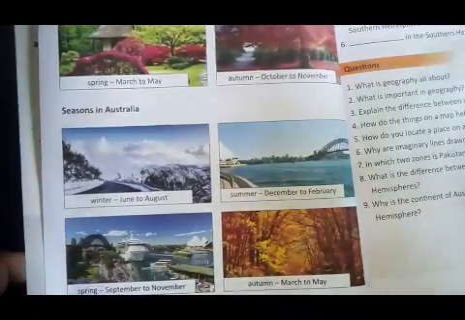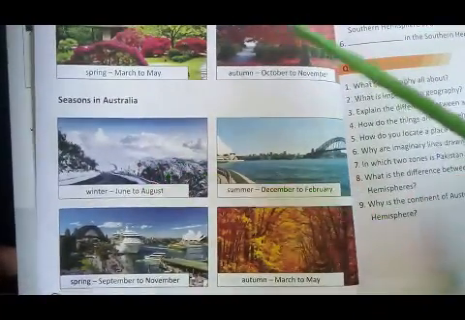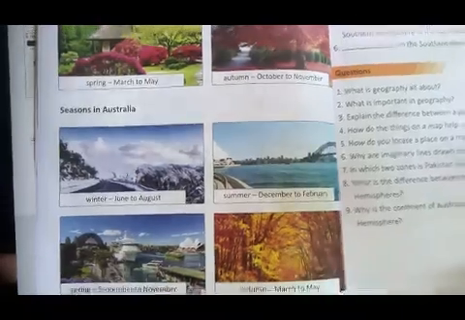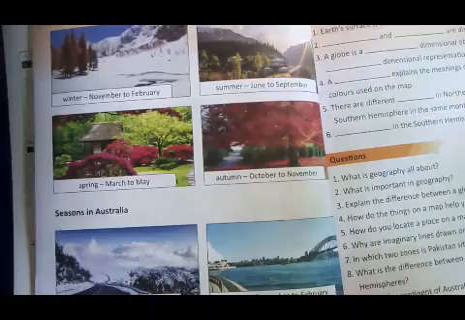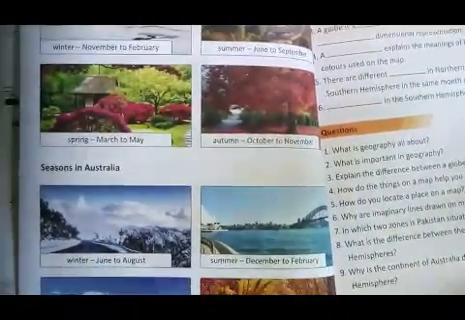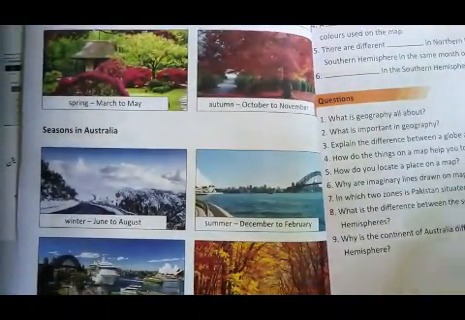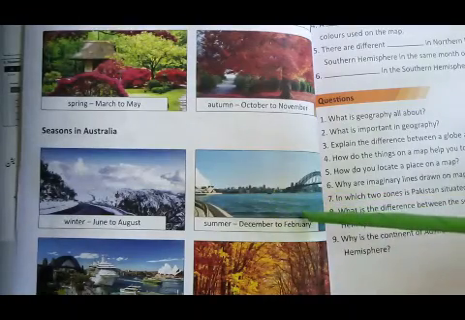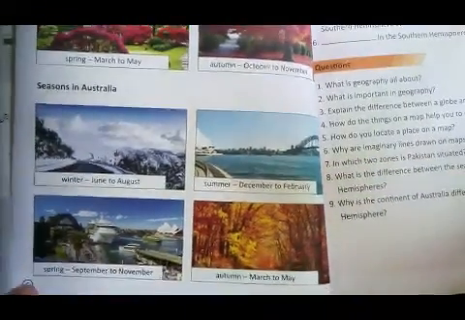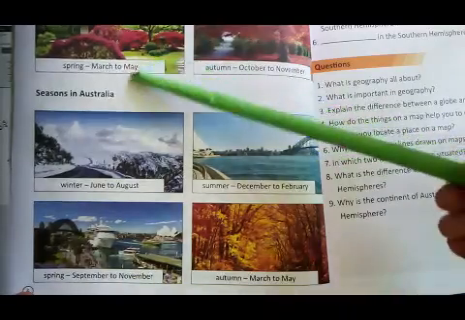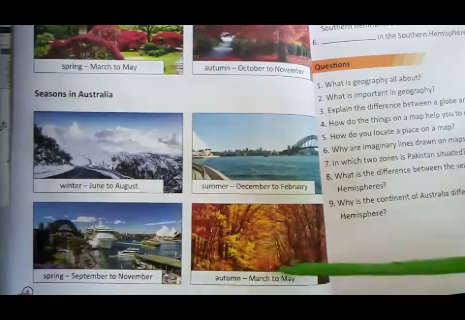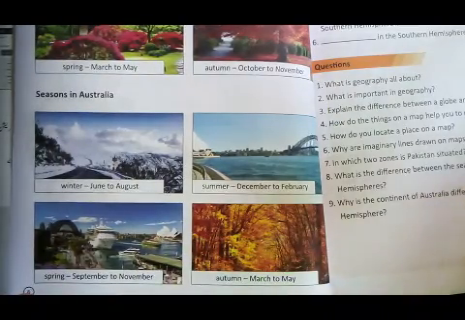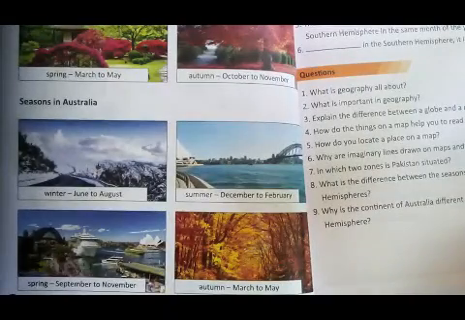Now let's move towards the seasons in Australia. Due to the time difference, winter in Australia is from June to August, while in Pakistan summer is from June to September. So this is the difference in time. Summer in Australia is from December to February, and spring is from September to November and autumn from March to May. So these are the four seasons in Australia.